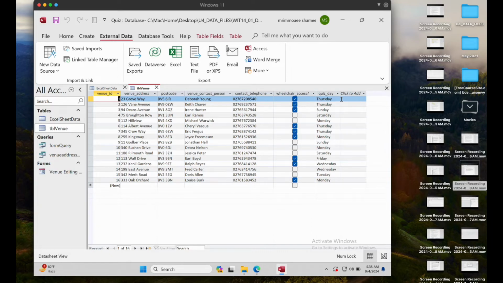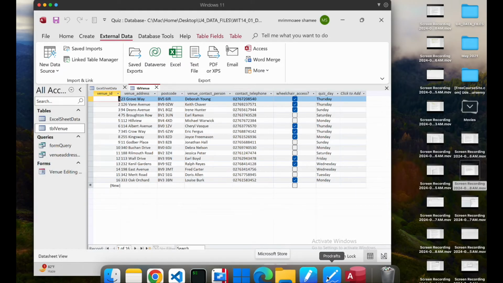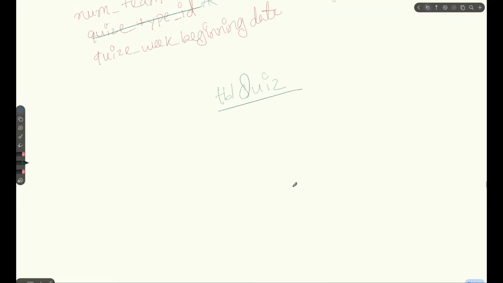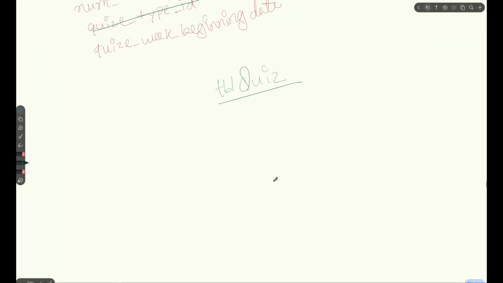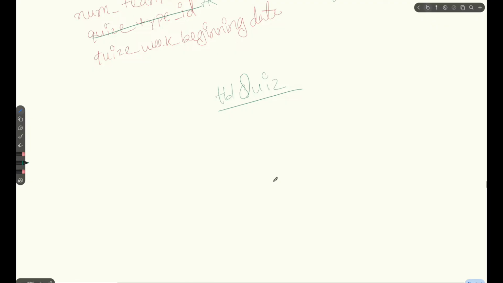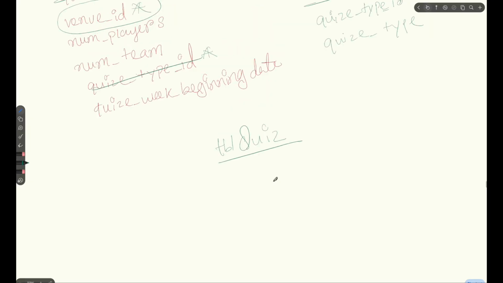It doesn't have any other ID, and we also don't have permission to add those IDs inside this table. So the last option is table quiz. We can add all the IDs inside table quiz, so that it will be easier to create a relationship between each and every table.